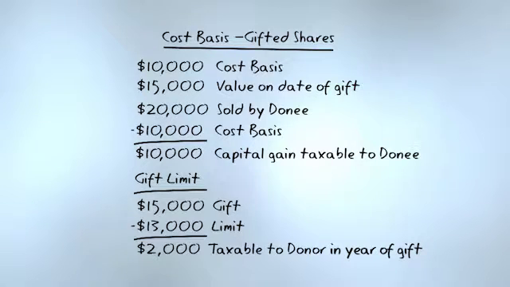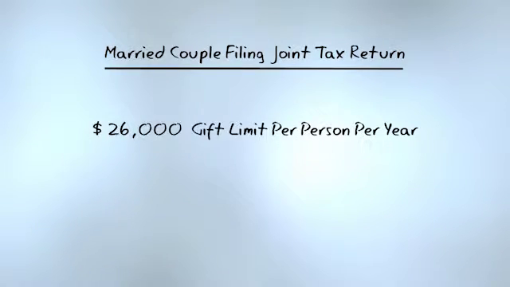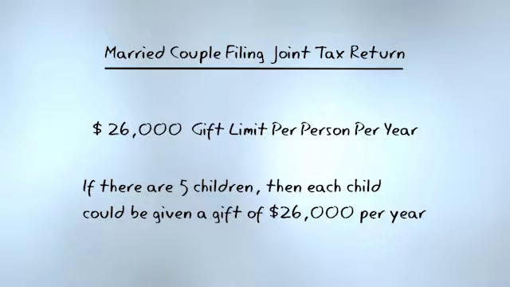This is the gift limit, $13,000 if I'm a single tax filer. If it's a married couple filing a joint tax return, then that number jumps to $26,000. And this is per person per year. So this would be per person who the gift is given to. So let's say that my wife and I, we're married, file a joint tax return. We have 5 children. How much could we give to each of those children every year and owe no gift tax? $26,000 to each child every year and owe no gift tax.